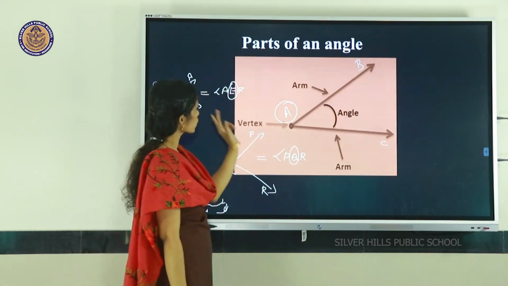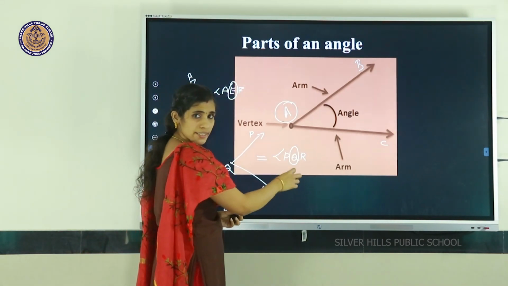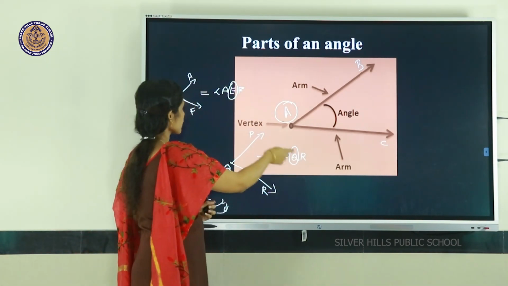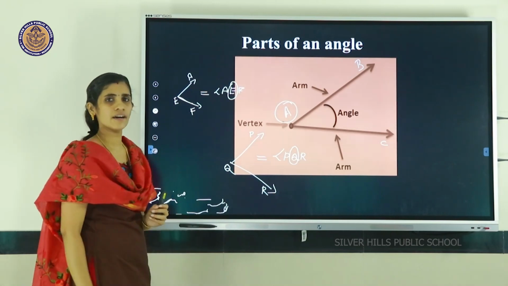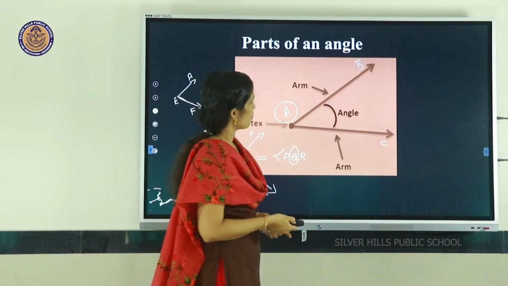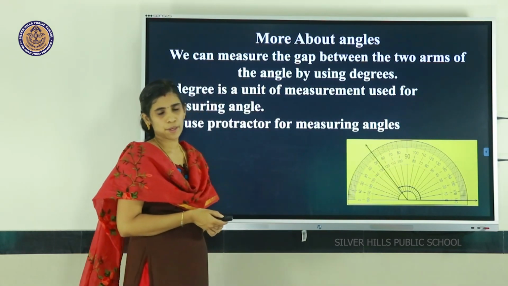In these two cases, the vertex is always in the middle. Here Q is the vertex and in this case E is the vertex. So next we are going to discuss more about angles.